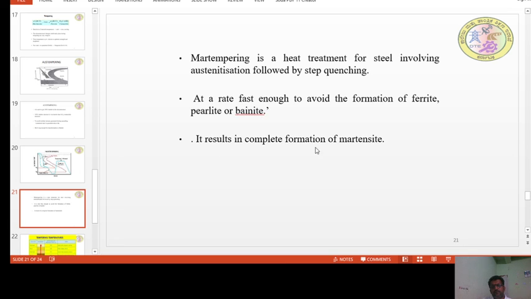It results in complete formation of martensite. So the formation of ferrite, pearlite, or bainite will be avoided depending upon the cooling rate. If the cooling rate is slow, then ferrite and pearlite come into picture.